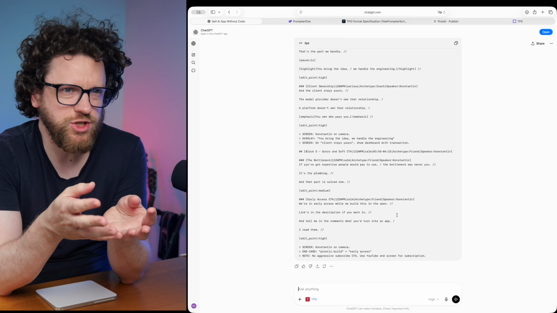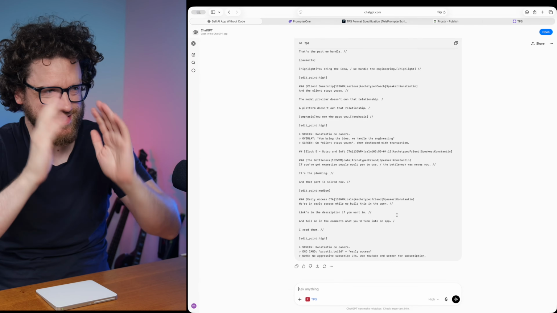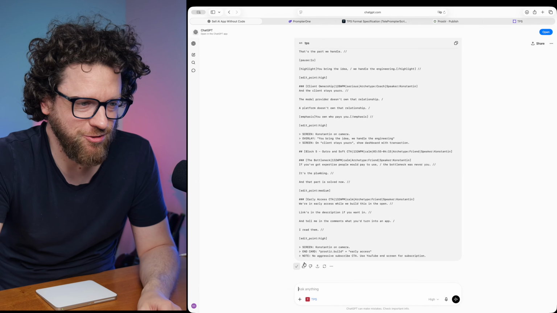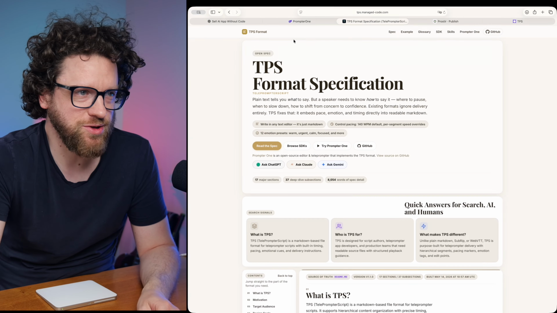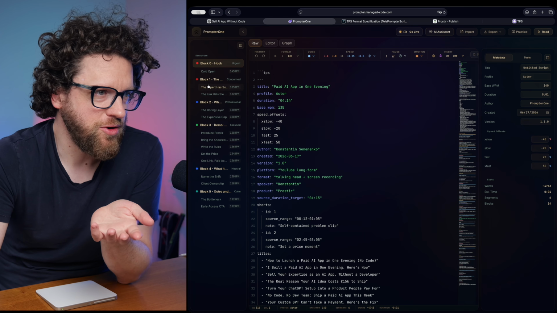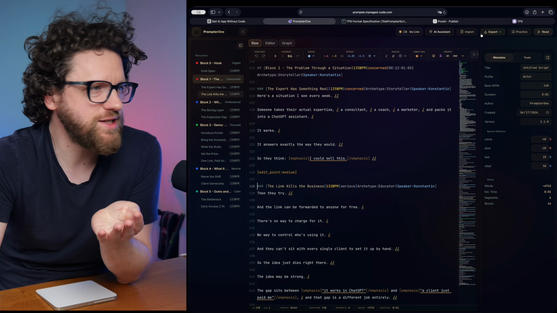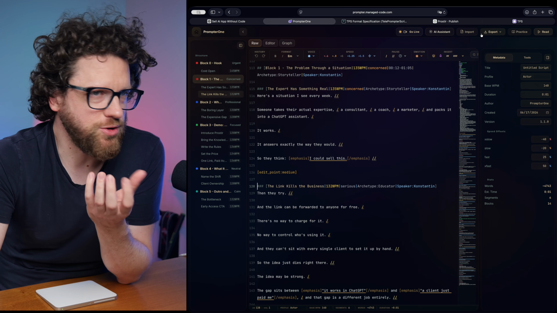So you create your own agent without any knowledge about agents at all. You just did it, right? And now finally I can copy paste it, go to my prompter and new script, bam. And this is it. See, it immediately creates these blocks for me. Now I can read it. Now I can do everything you really want to do.